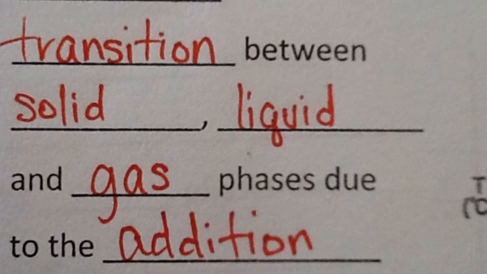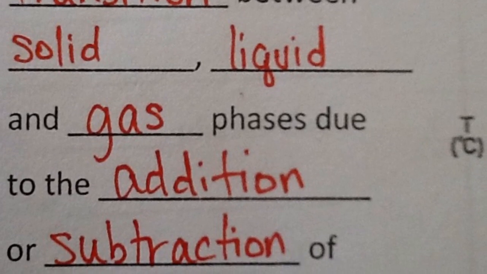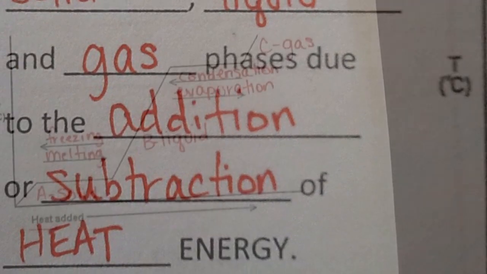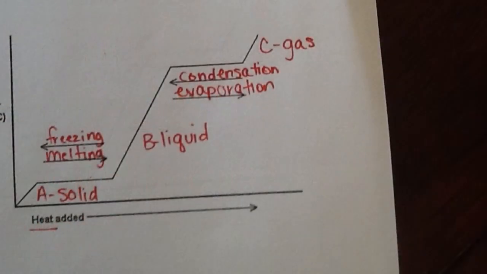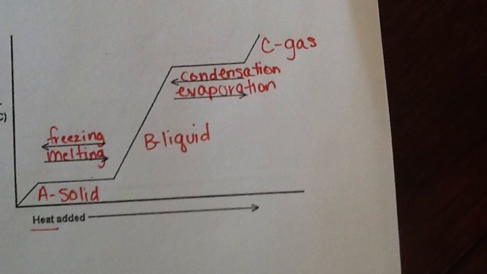Phase change is the transition between solid, liquid, and gas phases due to the addition or subtraction of heat energy. This is the phase change graph. And matter is changing state from a solid at the very bottom to a gas at the very top as heat is being added to the matter.